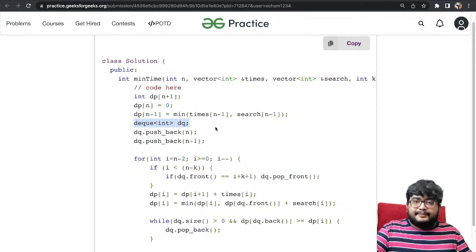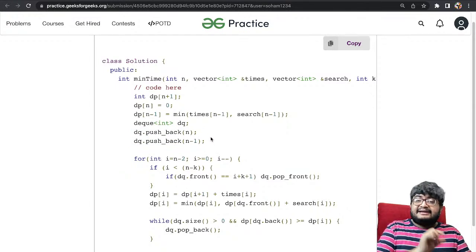Then we take the dq, because dq will be for what? The sliding window. For sliding window, we need the dq, right? So in the dq we'll push the two indices that we have computed, that is n and n minus 1. In the dq, we'll not maintain the array values, but rather the indices. It makes more sense to maintain the indices because that gives us more flexibility.